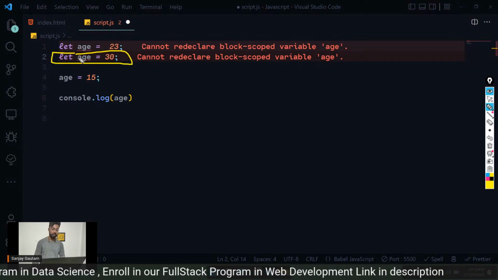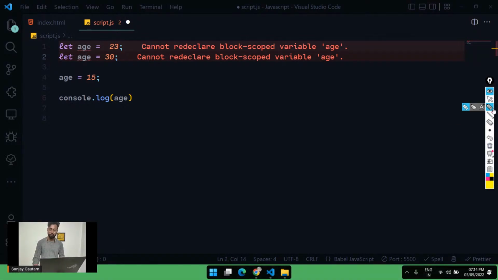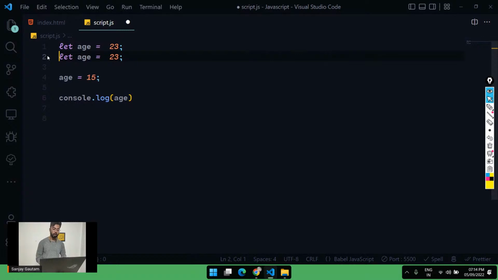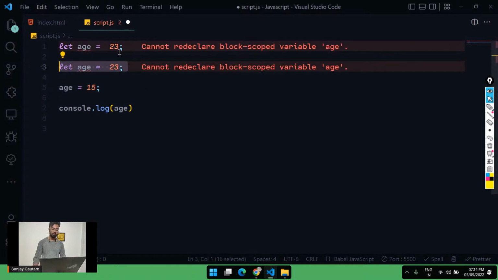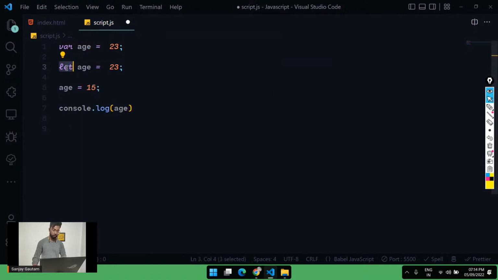Here we are creating the age variable again, and you cannot do that. By the way, you can reassign a value to the age variable, but you cannot recreate the variable with the same name. But if I change it to var, you can do it. If you create a variable using the var keyword, and this is actually a keyword, you can redeclare the variable as well.